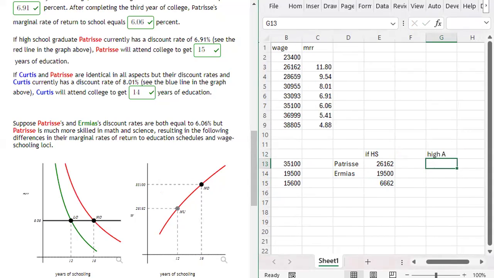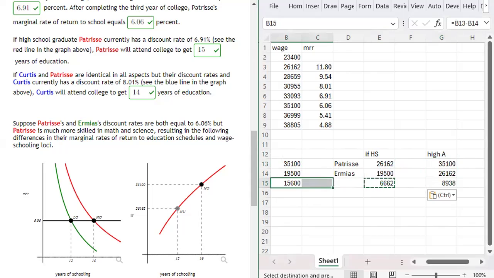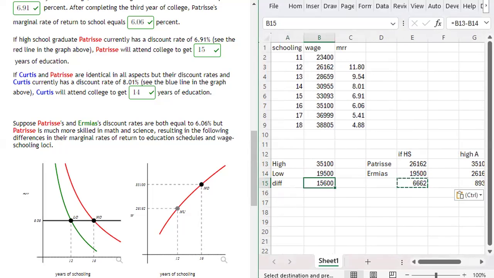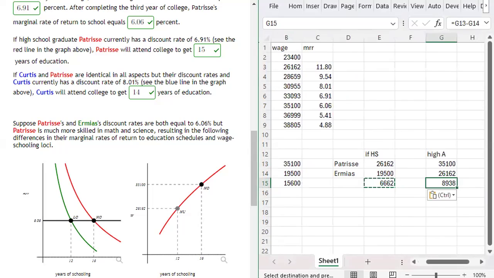The high ability person is going to earn 35,100 out of college and 26,162 out of high school, right? So college doesn't really add $15,600 to a person's annual income if they graduate from college. For a high ability person, it's going to add $9,000 roughly, right? 8,938 in my model, right?